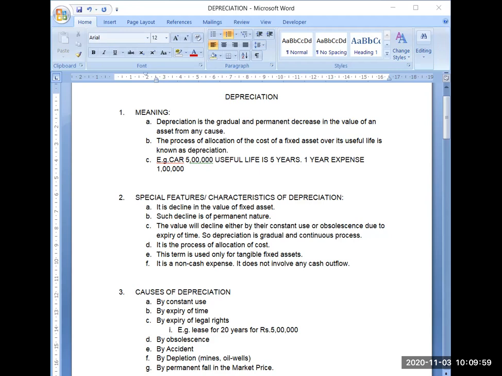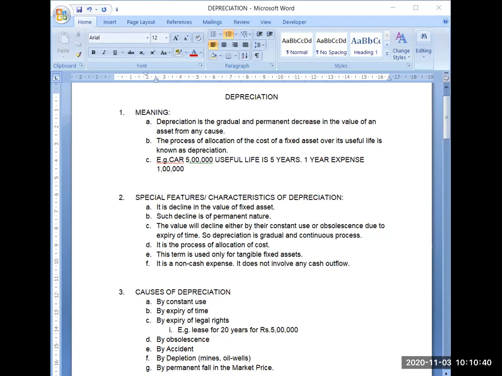See, one concept you have learned, the matching concept. Matching concept says that whatever benefit you are taking and whatever cost you are incurring for taking that benefit, that should also be transferred to the profit and loss account of the same year. Now, suppose I have purchased a car for 5 years. This year I have used that car. Obviously, I have got some benefit from that car. So whatever benefit I have got from that car, there is also an expenditure behind that. That expenditure is the cost of the car and also the cost of fuel. So both should be transferred to the profit and loss account of the same year, because I will be writing the sales also, I will be writing the benefit also on the income side.